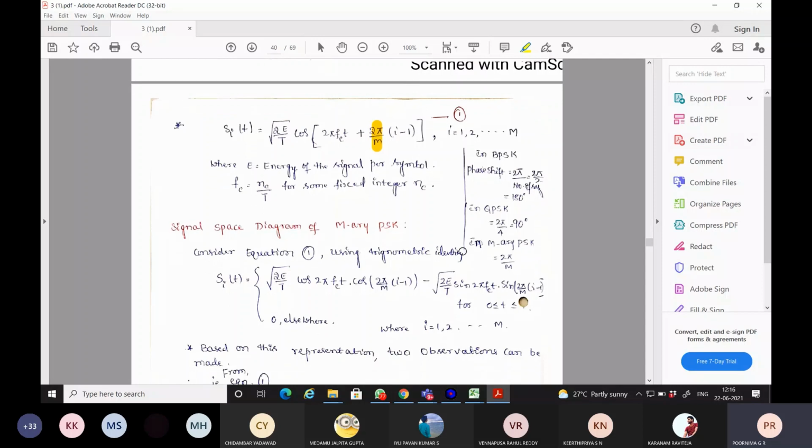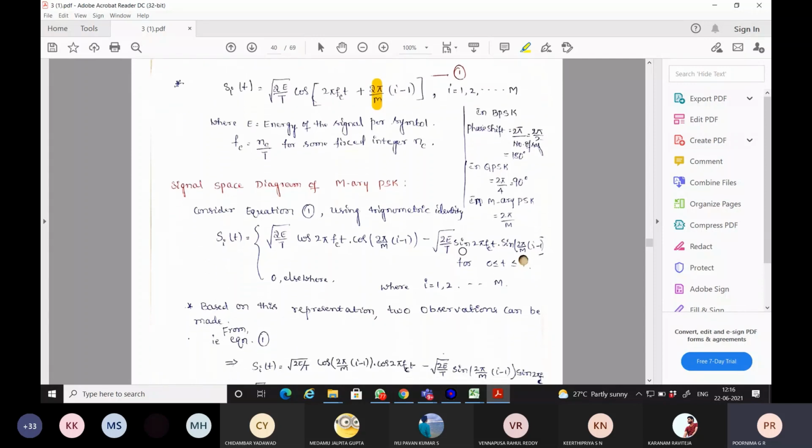Now, how do we construct the signal space diagram for this M-ary PSK? Consider equation 1. Using trigonometric properties like cos of A plus B and expanding this equation 1, you can see cos terms and sine terms within this signal under transmission.